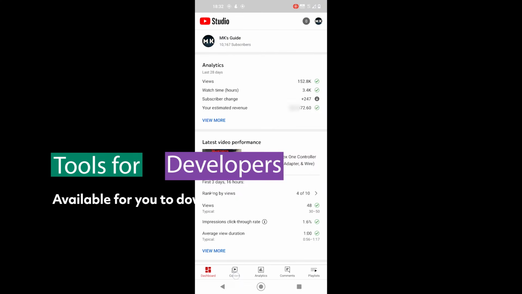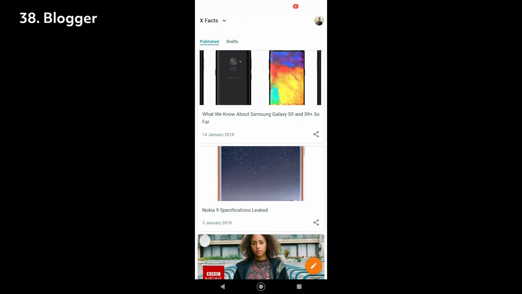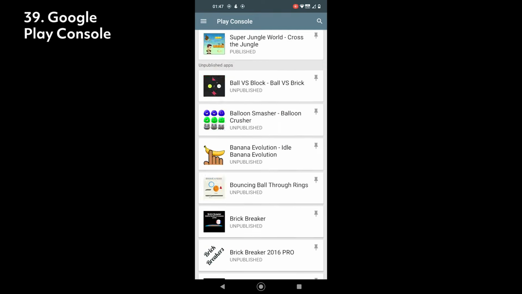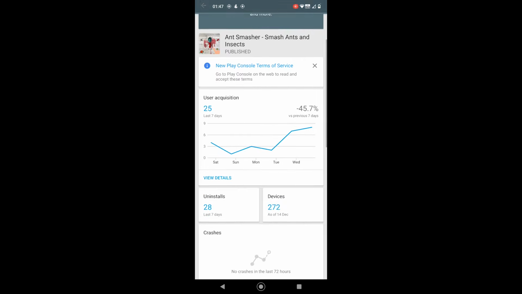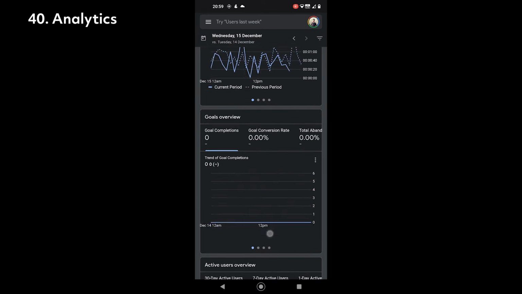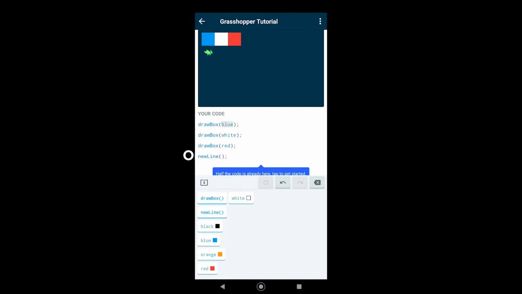Google has released many tools for developers too. If you are a YouTube creator, Studio is an app to manage your channel. Suppose you use Blogger, an app with the same name is available to use. If you are an Android app developer, the app called Google Play Developer can help in managing your apps. If you have a site with analytics, you can check your stats using the app. Or if you want to learn to program, Grasshopper is here to help.